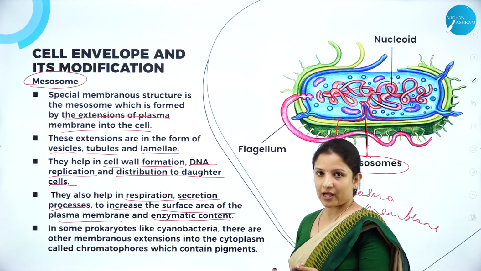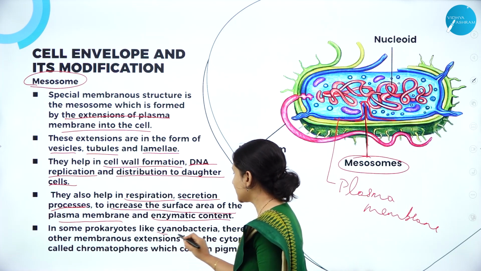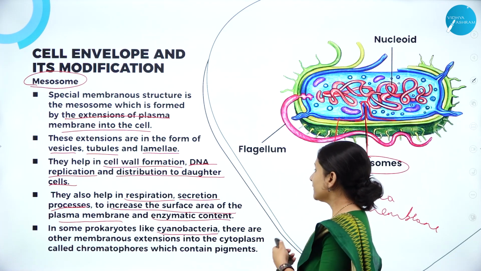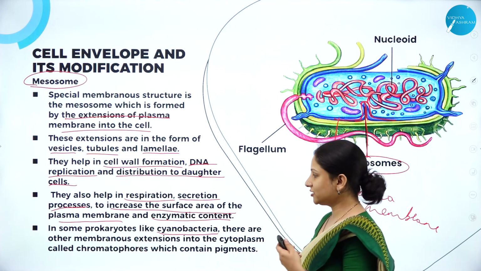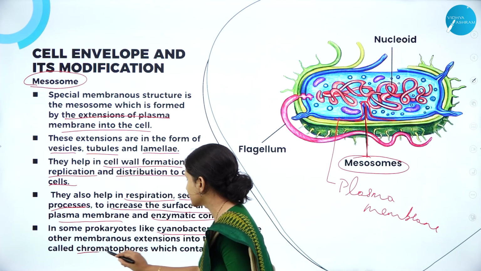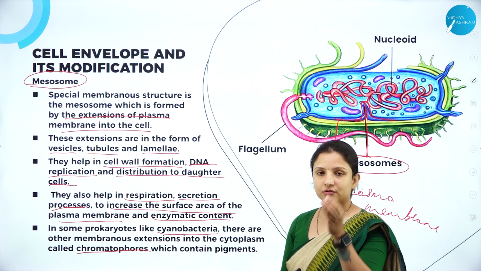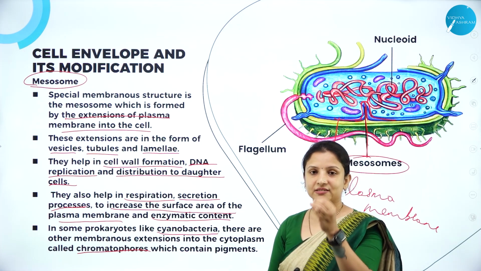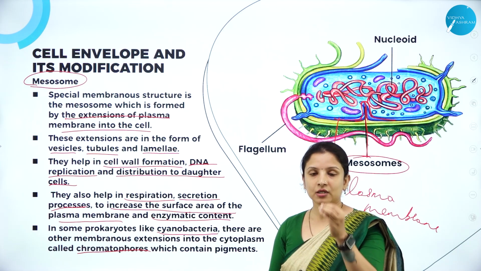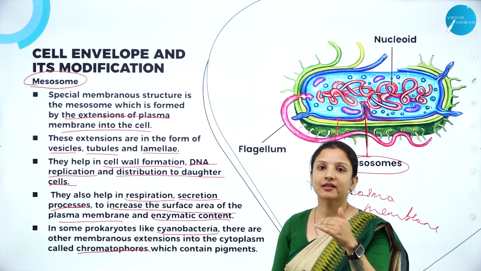And in some prokaryotes like the cyanobacteria, which is nothing but the blue-green algae, there are other membrane extensions which are called chromatophores. And these chromatophores, the name itself says, are the ones which contain pigment. Chroma means color. So obviously they'll contain pigment.